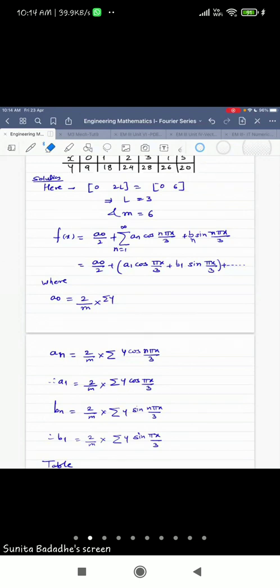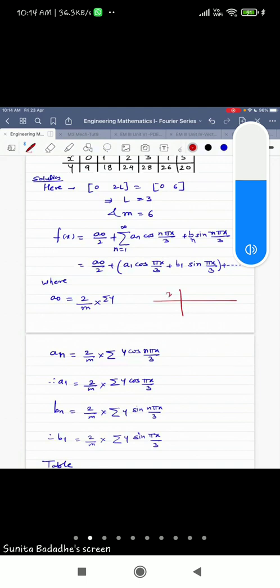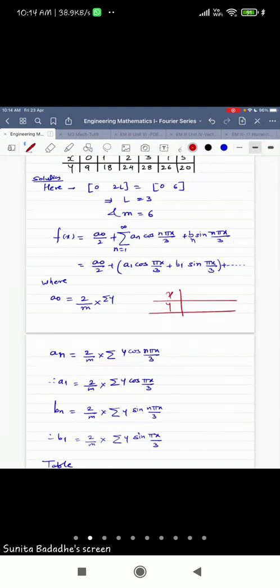Now see, in the online exam, it is possible that, which was the case in yesterday's exam, I think, x and y values are given to you and cos pi x by 3 is given to you. Like this, the table may be given to you. And it is asked to find the value of A1. Now you know that the formula for A1 is 2 by M summation y cos pi x by 3. So for that, you need to take the summation of products of y and cos pi x by 3.